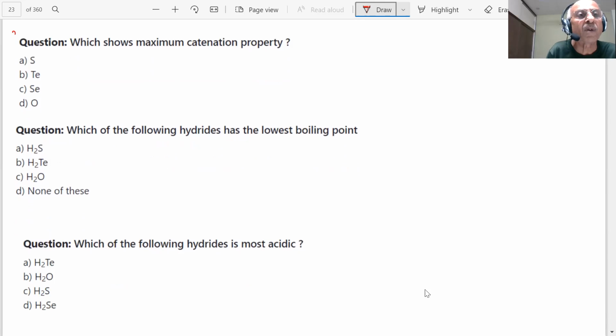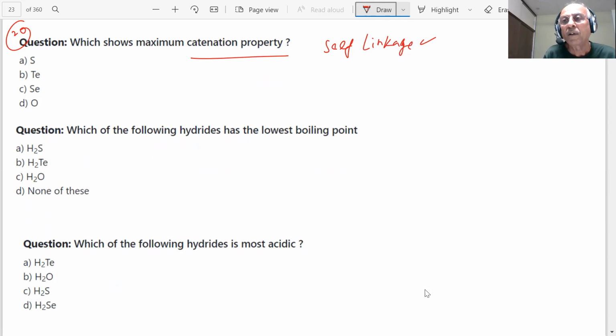Which shows the maximum catenation out of this, student? What is catenation? Self-linkage. Which shows maximum self-linkage? The element can link with itself, student, and form long chain, side chain, or cyclic type. Maximum catenation is shown by which one, student? Sulfur. You have seen S8.